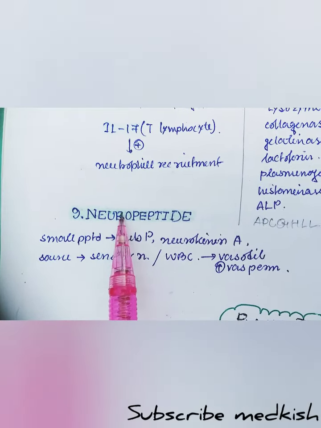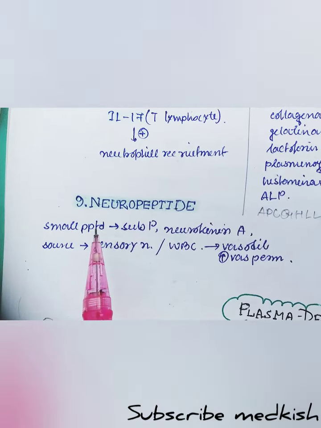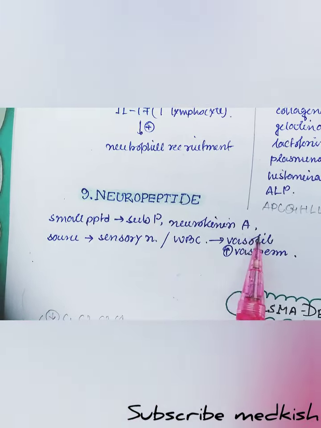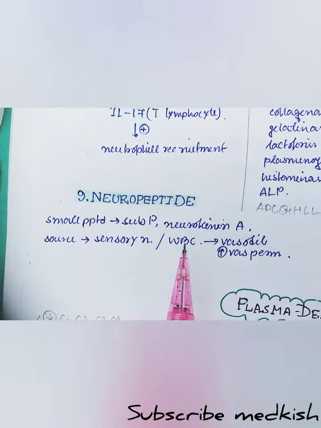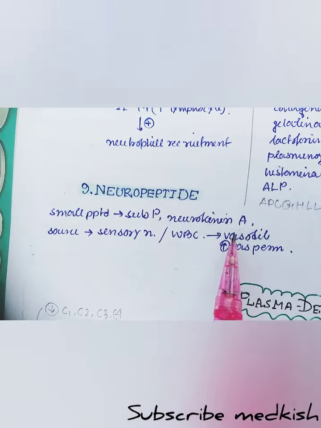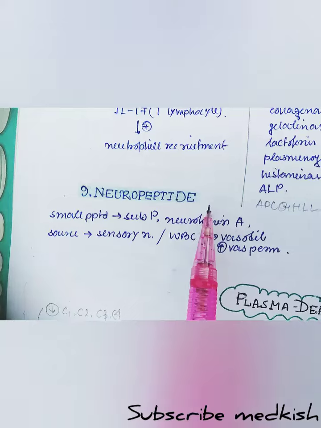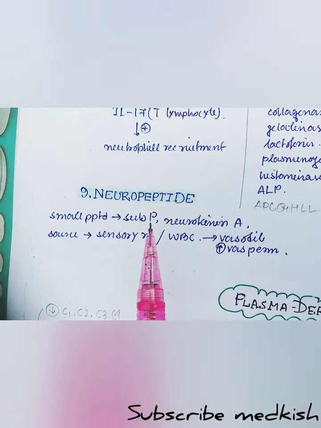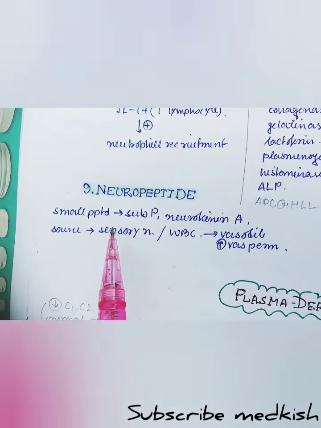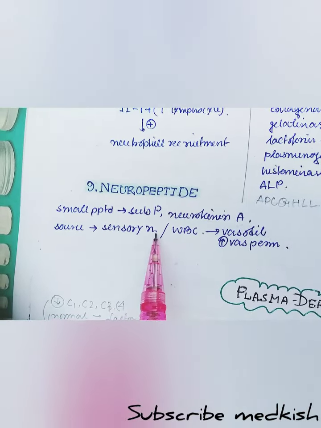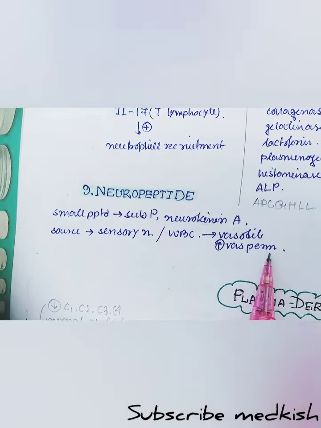Ninth, the cell derived chemical mediator is neuropeptide. They are small peptides like substance P, neurokinin A, etc. Their source is the sensory neuron and the WBC. They cause vasodilation and increase vascular permeability.